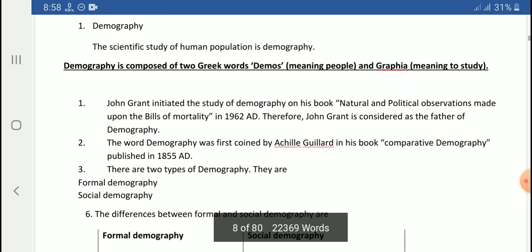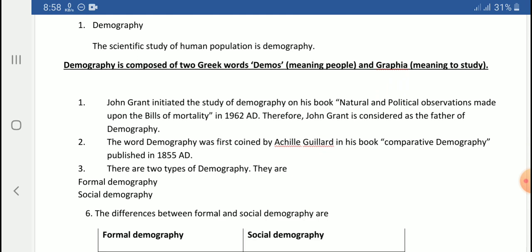John Graunt initiated the study of demography in his book Natural and Political Observations Made upon the Bills of Mortality in 1662 AD. Therefore, John Graunt is considered the father of demography, whereas the word demography was first coined by Achille Guillard in his book Comparative Demography, which was published in 1855 AD. So the word was first coined by Achille Guillard, and John Graunt initiated the study of demography for the first time. Therefore, John Graunt is considered the father of demography.